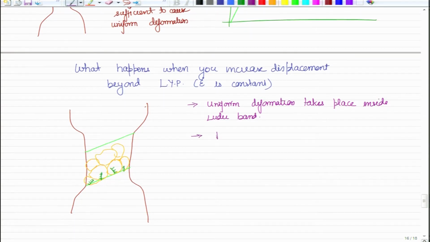So, dislocations accumulate because beyond this they are not able to go. Okay. So, one thing that you need to realize is, why are they accumulating? Because over here this is not a uniform deformation region, this is the uniform deformation region, this is our Luder band where uniform deformation can take place.